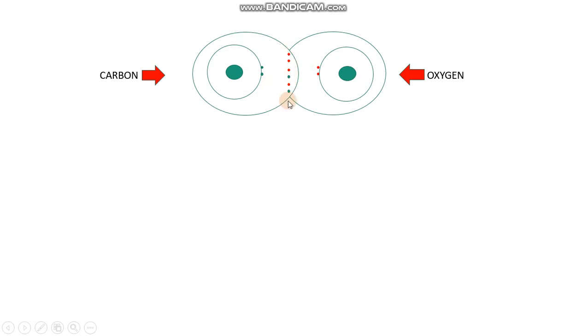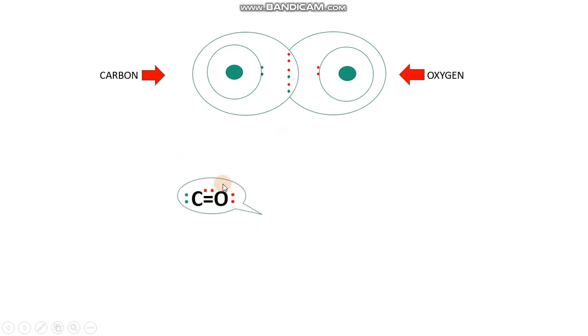So 6 electrons have been mutually shared by the two atoms, and 2 electrons are individually with each of the atoms. So the total number of electrons now becomes 8 with carbon as well as 8 in the valence shell of oxygen, which makes a stable system on the basis of the octet rule.